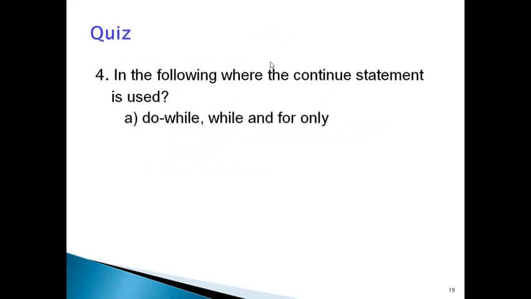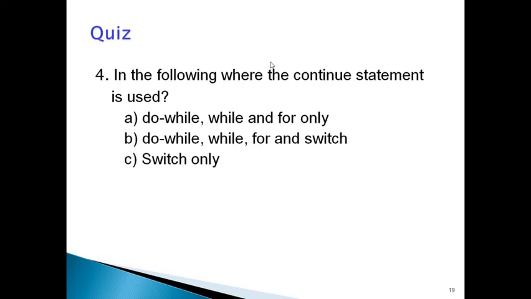Fourth question. In the following, where is the continue statement used? A, do while and for loop only. B, do while, for and switch statement. C, in switch statement only. The answer is A: do while and for loop. We use the continue statement.